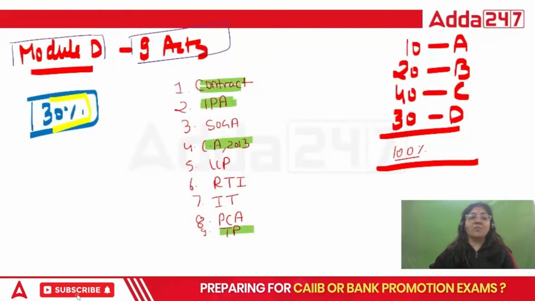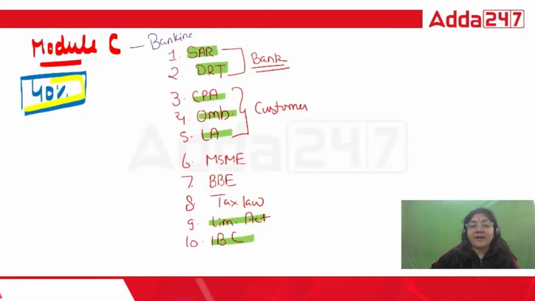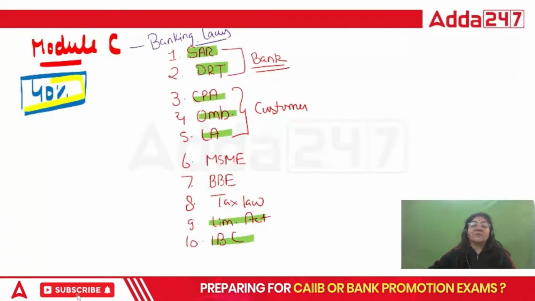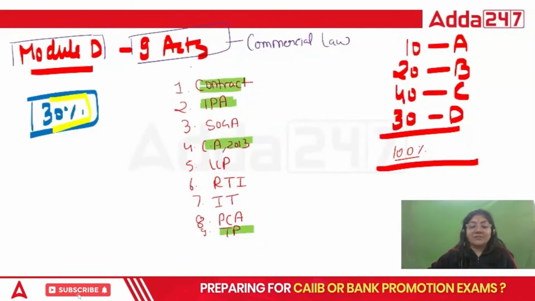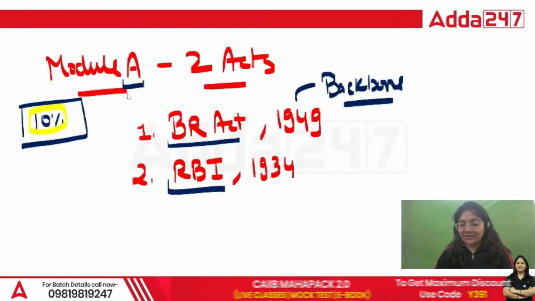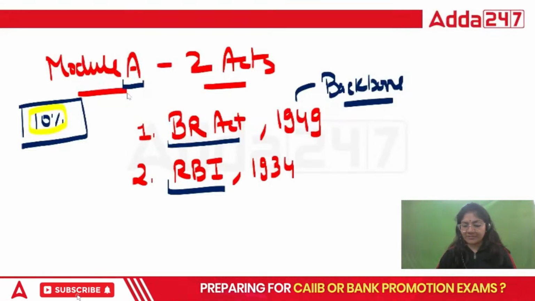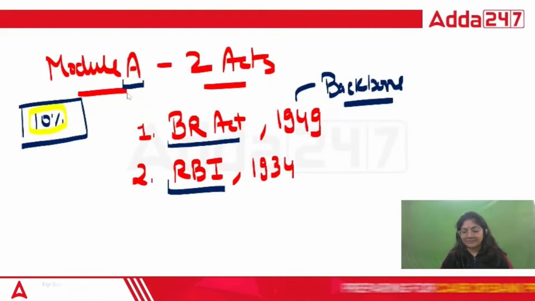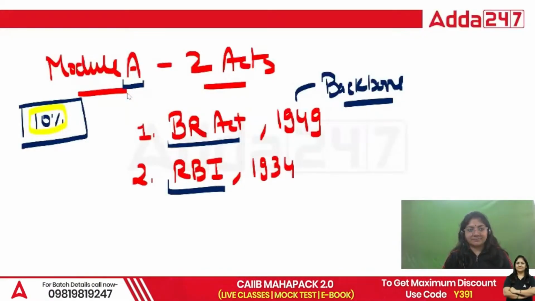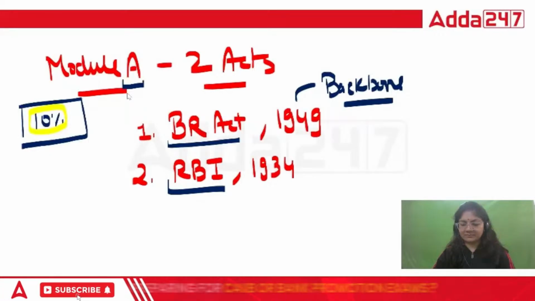As we know, the exam is always conducted by IBF. If the examiner is well versed with these acts, then obviously he can make, I think, 20 to 30 questions from module A. So do not ignore module A. These are two acts, but still they are important.